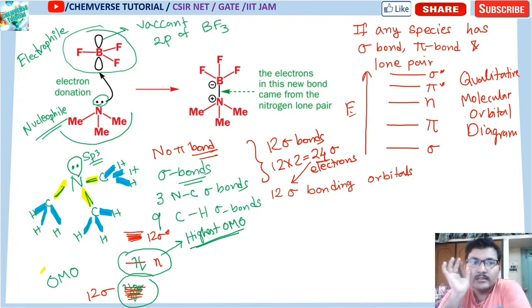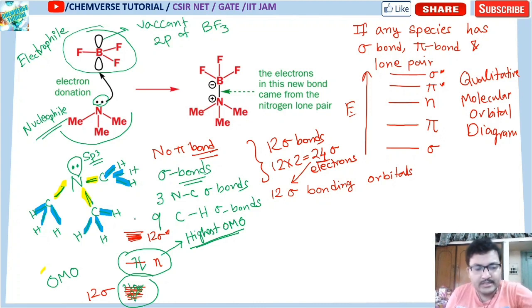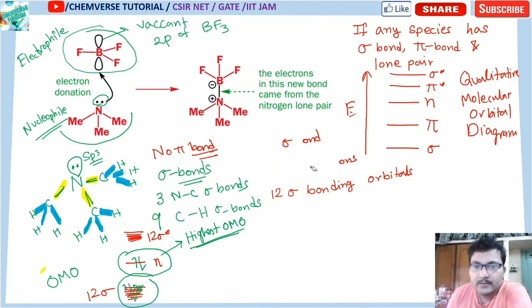And what we know is that any nucleophile will donate electrons from its HOMO. Okay, so this is a very important thing. Let me erase some portion. I'm erasing this part.